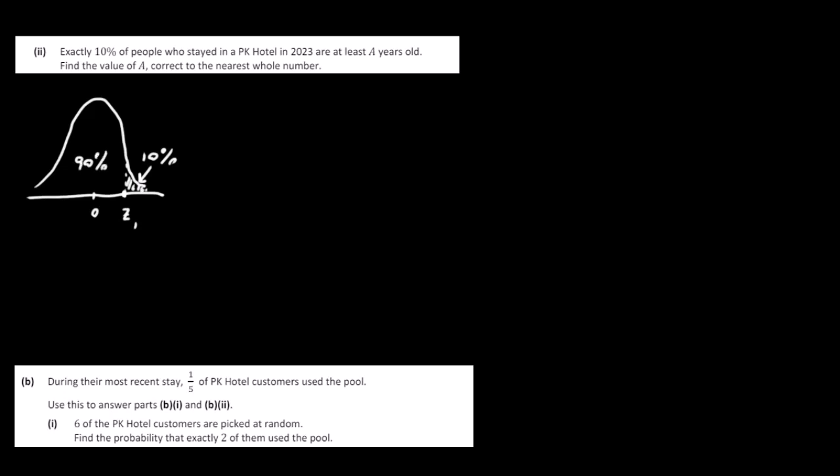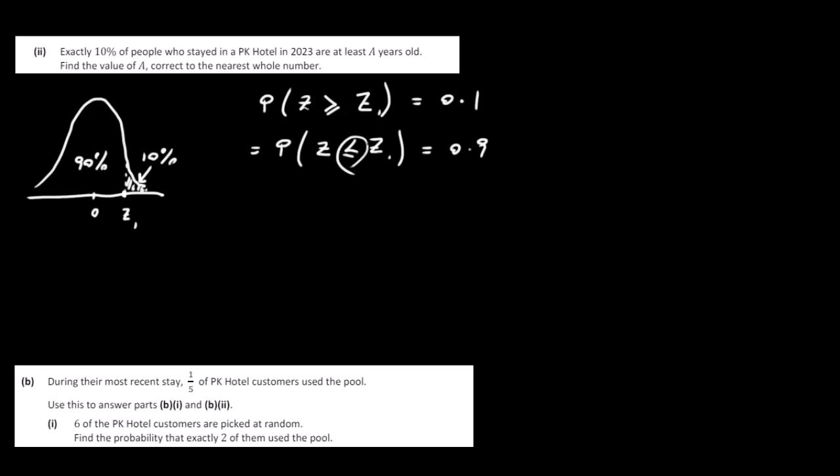So that's the information we're going to use. We want to know the probability that Z is greater than or equal to some Z value, Z1 I'm calling it, and we're told that that's equal to 0.1. Now that's equal to the probability that Z is less than or equal to Z1 being 0.9 or 90%, because currently it's at least, which means greater than, and it's easier to use less than from the tables.